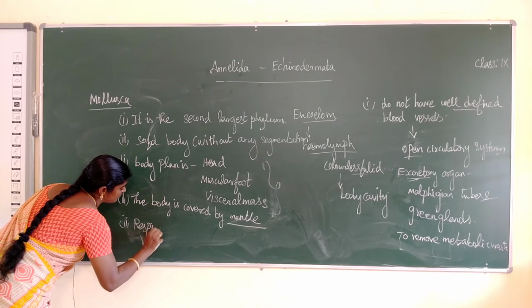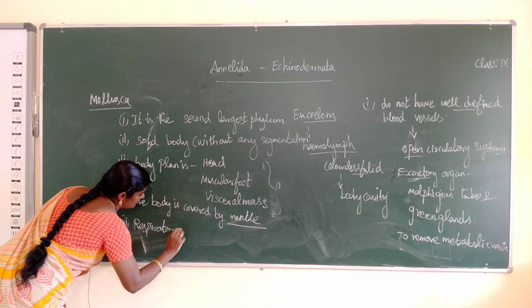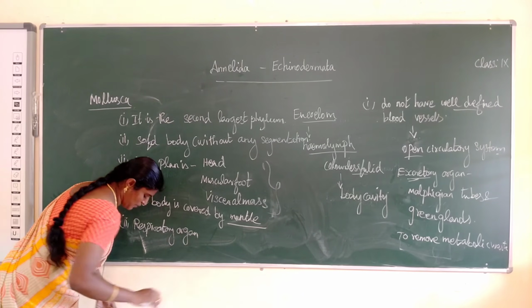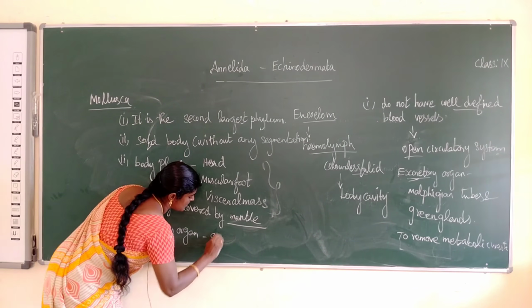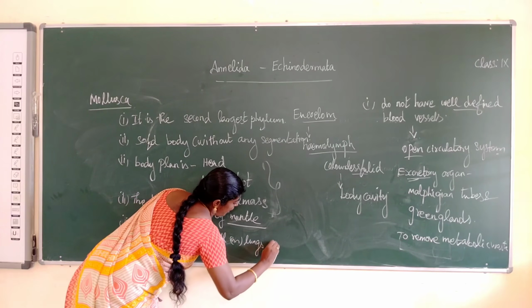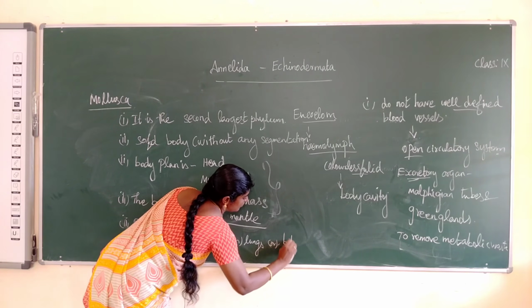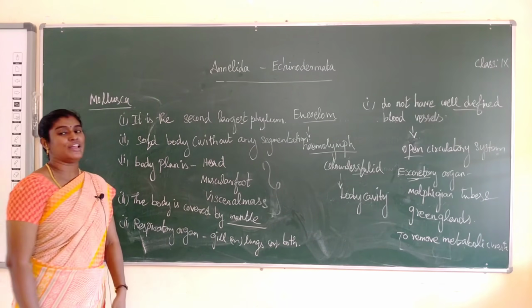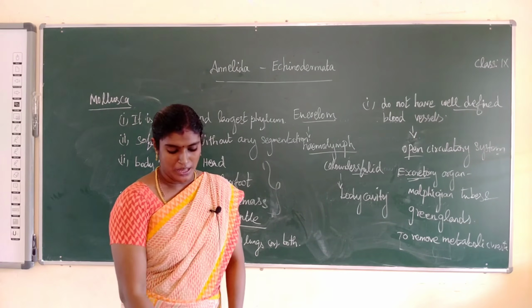Respiratory organ. Respiration occurs through gills or lungs or both. Okay, next one, what is a common larva name?